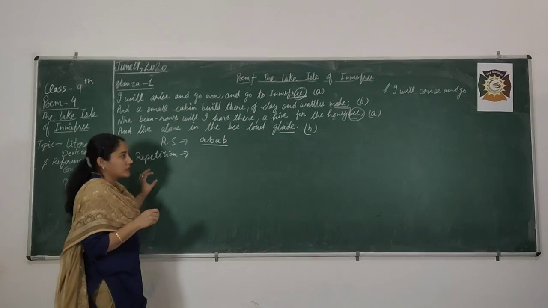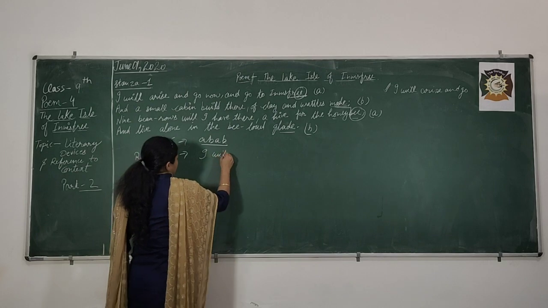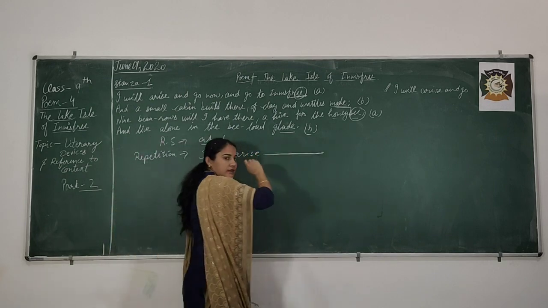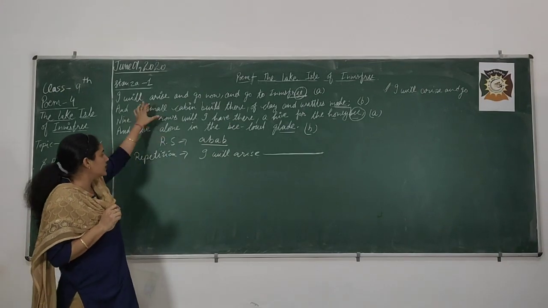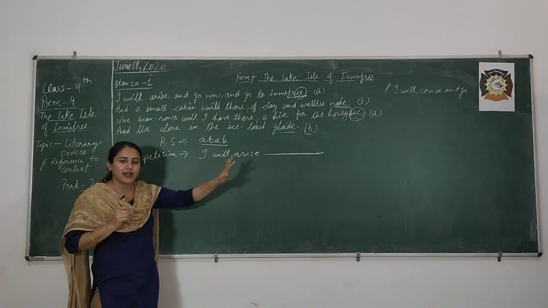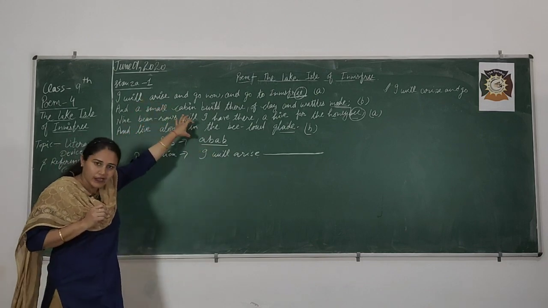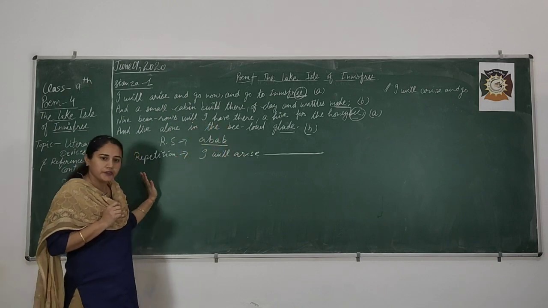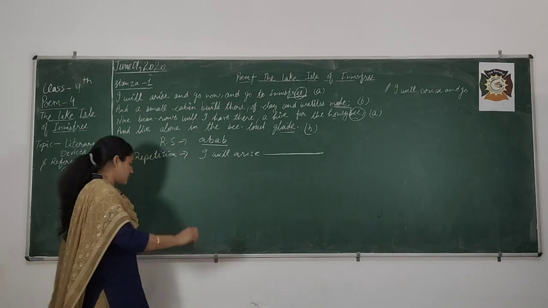You can write the line I will arise; that is your literary device, named repetition. You can mention the line here. Whenever you are asked which literary device is used in a particular stanza, you have to write the name of the literary device and the particular line. That is the first one.